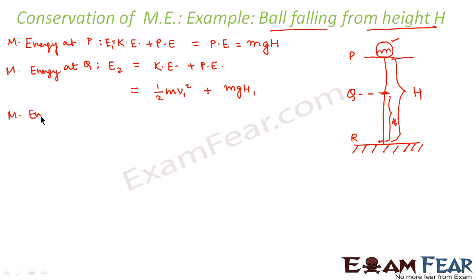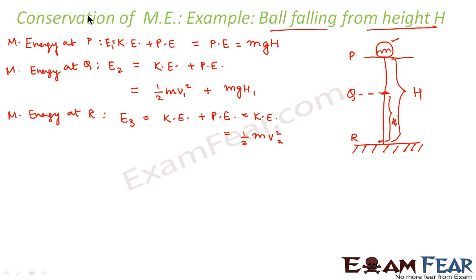Correct. Now let us calculate the mechanical energy at point R. Let us denote it as E3. So again this will be equal to kinetic energy plus potential energy. Now at this point it is almost at the ground, so potential energy will be 0 because h is equal to 0. So it will be only kinetic energy. This kinetic energy will be equal to half mv square, that is the velocity which the object has just before it reaches the ground. So let us call it V2.